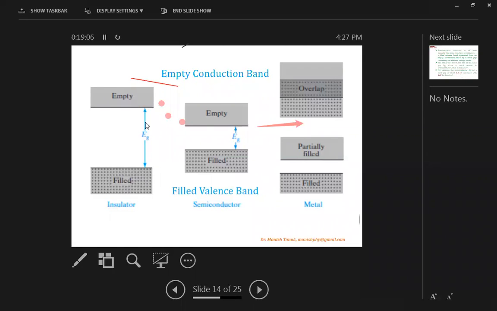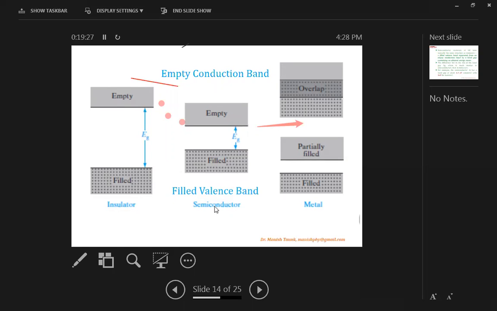So if the Eg is large, that means the material is insulating, because sufficient thermal energy or optical excitation energy is not available to excite the electrons from the valence band to the conduction band, because the band gap Eg is much higher.